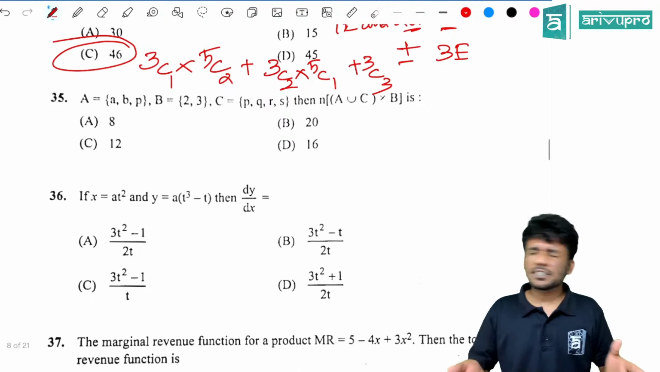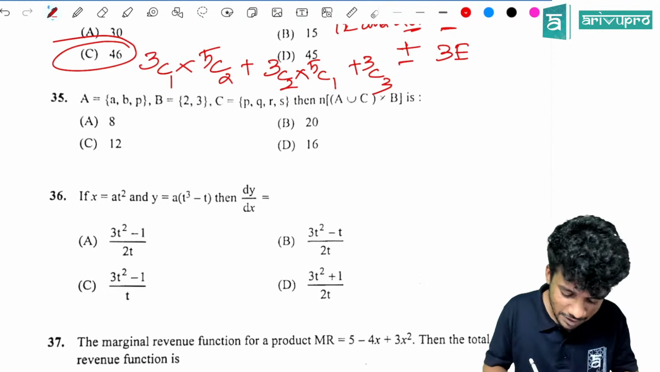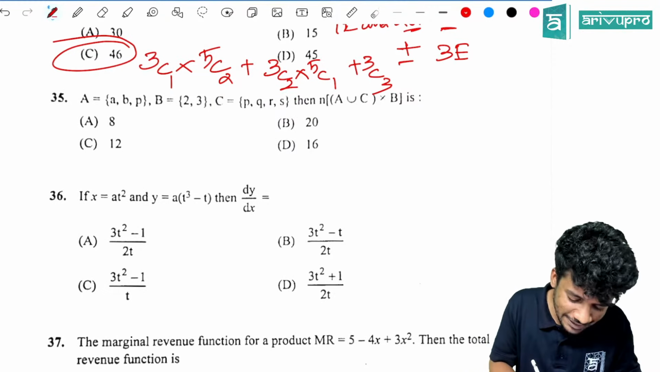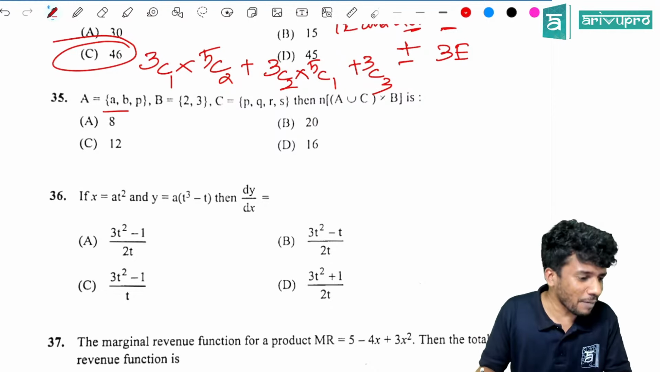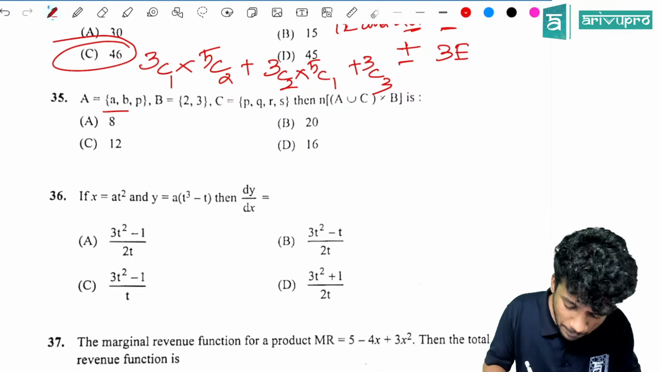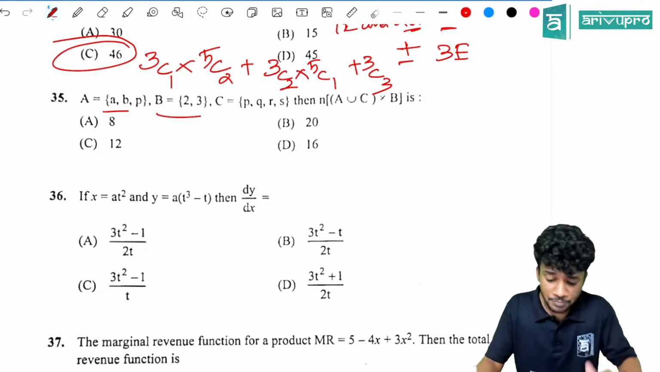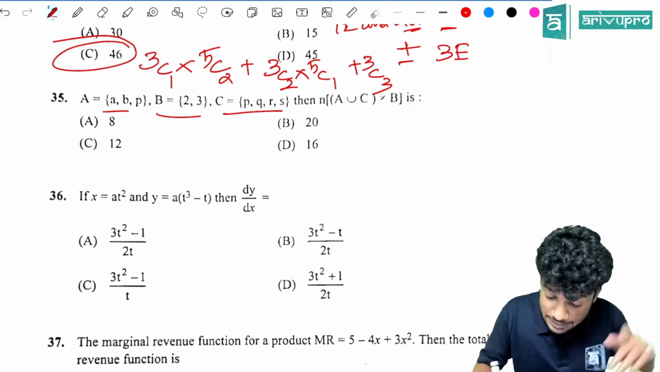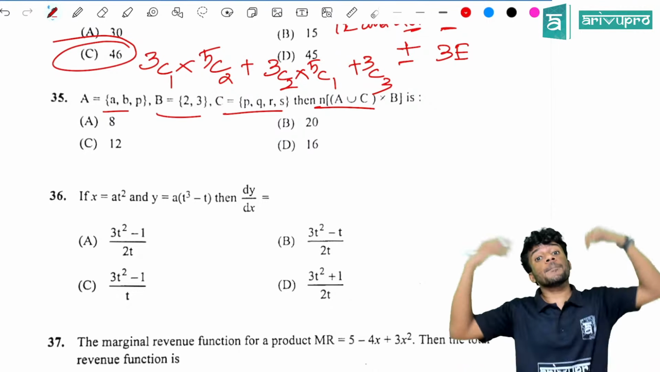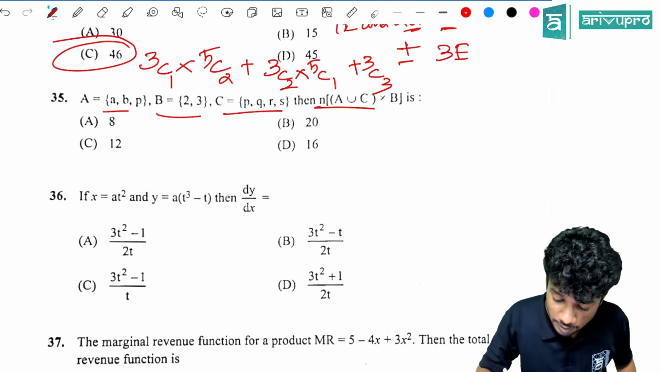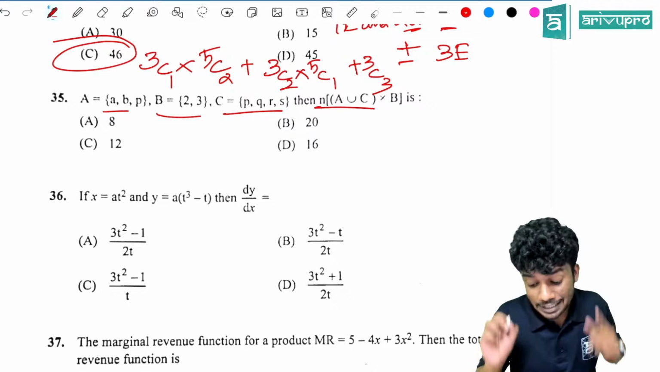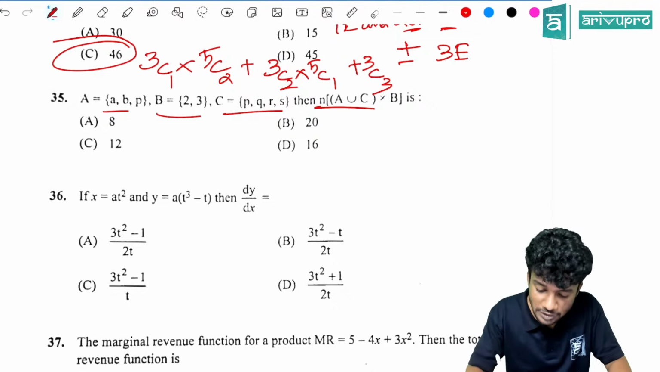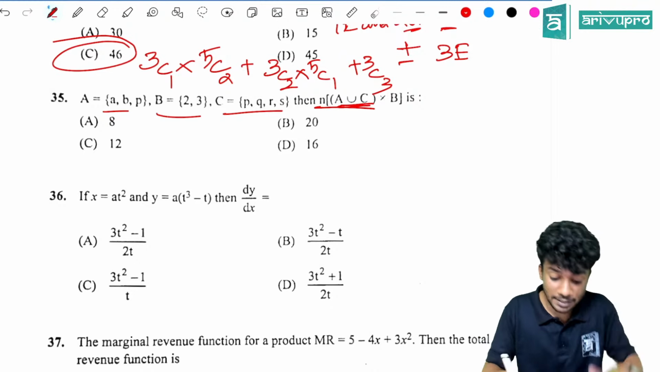And a very easy question from relations and functions. The question is, A is equal to the set of a, b, p. Then B is equal to 2, 3. Then C is equal to the set of p, q, r, s. Then n, the number of terms inside the set A union C into B, is the question. Very easy. First you find A union C. How many terms are there in A union C?